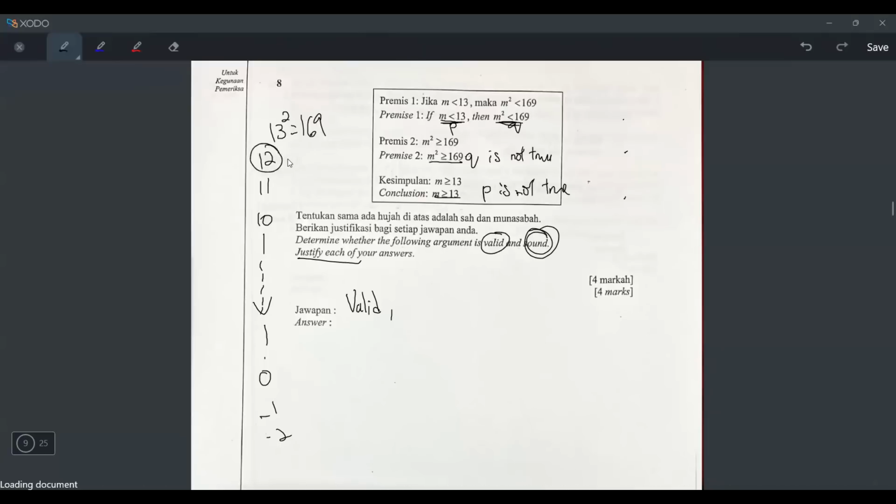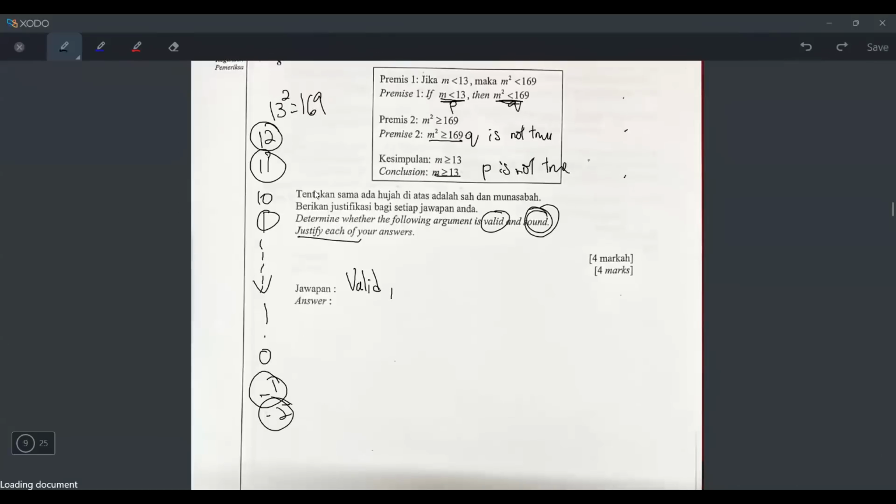Okay, 12 squared is 144, smaller than 169. True. 11 squared is also smaller than 169. 9 squared also smaller. Even if you go to the negative numbers, what's -1 squared? It's 1 and it's also smaller than 169. What is -2 squared? It's 4, also smaller than 169. But if you keep going downwards, eventually you will reach -14.